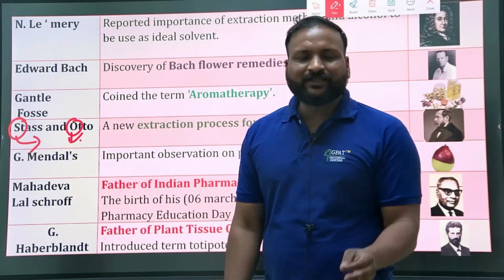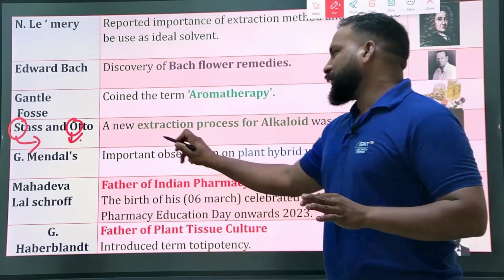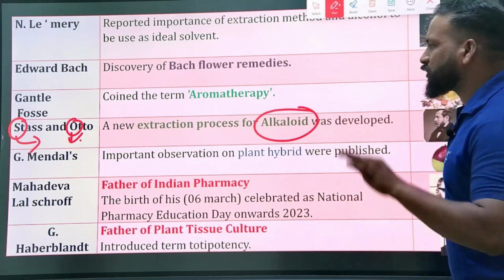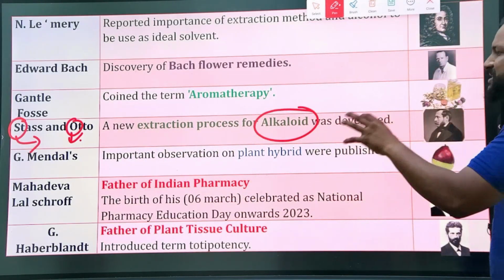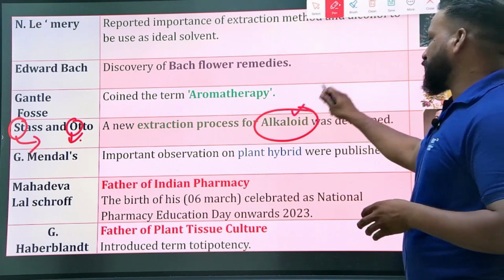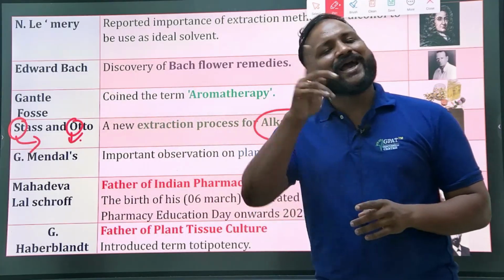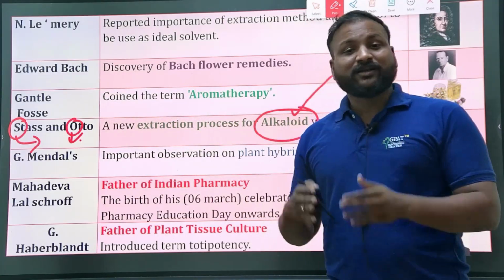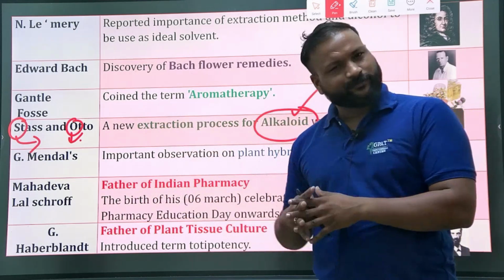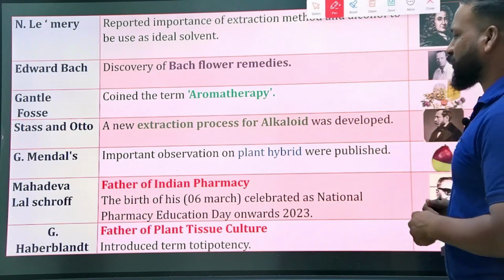S stands for the standard extraction method for alkaloids. Stas and Otto's is a very important, basic extraction method for alkaloids. If you want to extract alkaloids, you should follow this method.